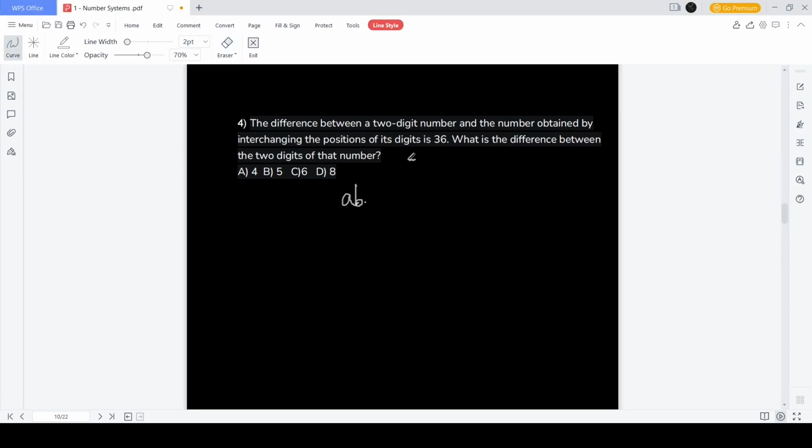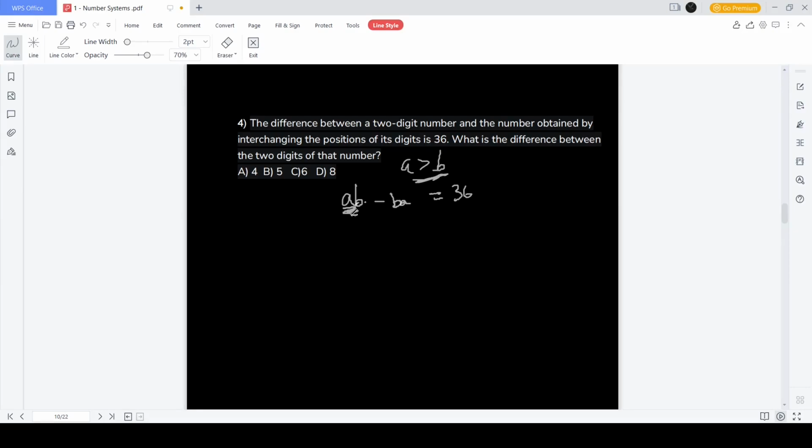Where a is greater than b, because if b was greater than a, then the reverse would be more than the actual number. So assuming a is greater than b, ab minus ba, this is not a into b and b into a, it is ab as a two-digit number and ba as a two-digit number is equal to 36.